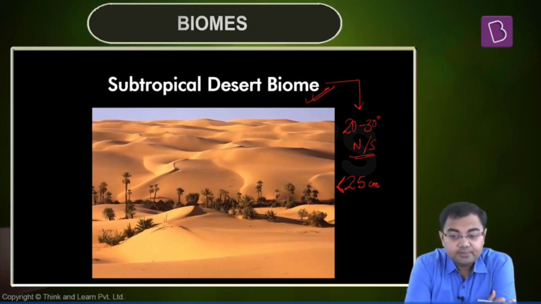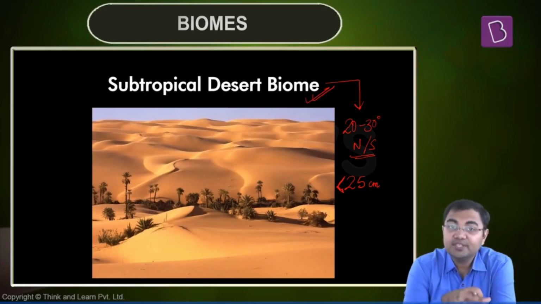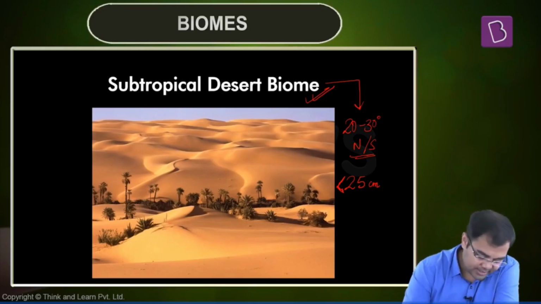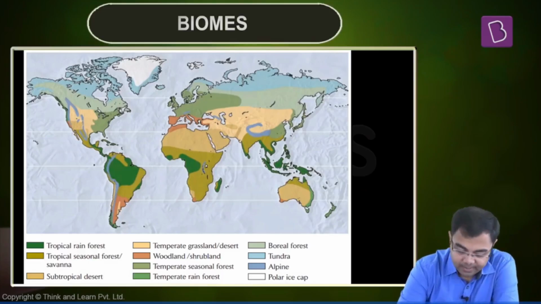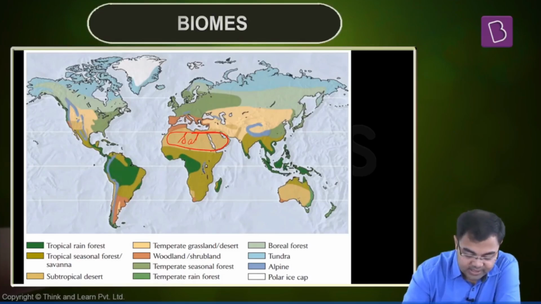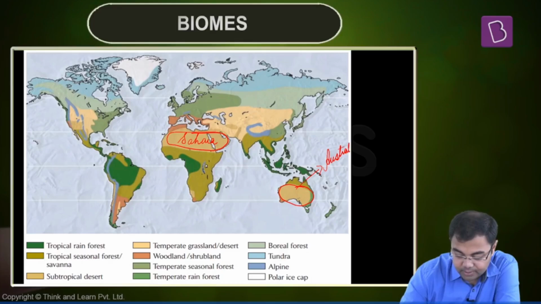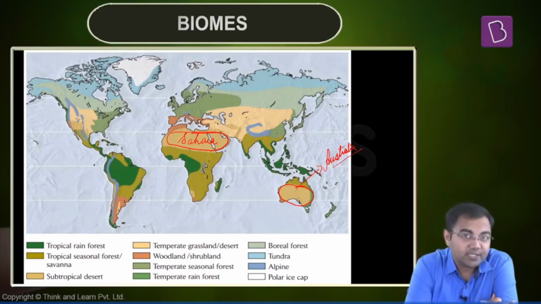Then if you talk about the species that are found, the species diversity will actually be very low. But as compared to the arid regions that are there in the polar regions or the temperate regions, compared to that, the species diversity will be higher in the subtropical desert. So subtropical desert, and if you have to locate them on the map, you have two regions. One, the North African region, mostly when you talk about the Sahara, and then you have Australia where this is observed. In Australia, all the 4-5 deserts that we have, they also belong to the subtropical desert classification.